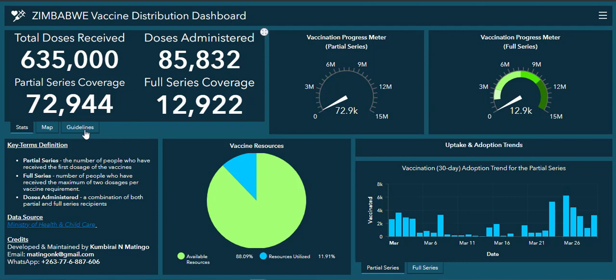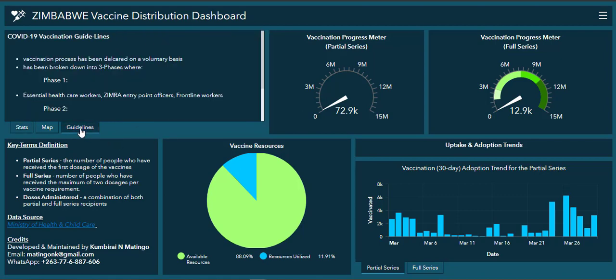Okay, so this dashboard is basically for Zimbabwe. As you can see, as of the date, this is the 30th of March. These are the number of total vaccinations which have been donated to the country or which have been procured, and these are total doses which have been administered. These are the partial series, which basically means this is the first dosage. People who have received the first dosages, the people who have also received the second dosages, and we also have some guidelines here.